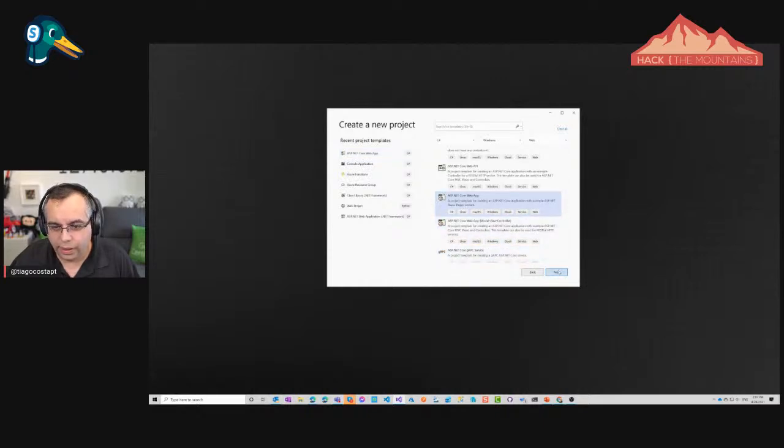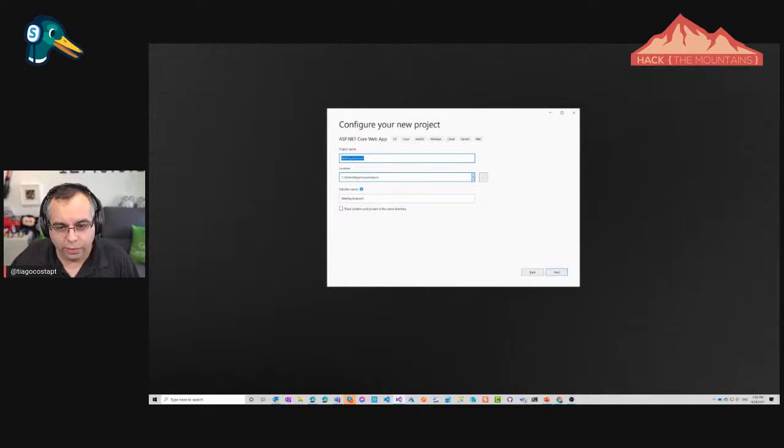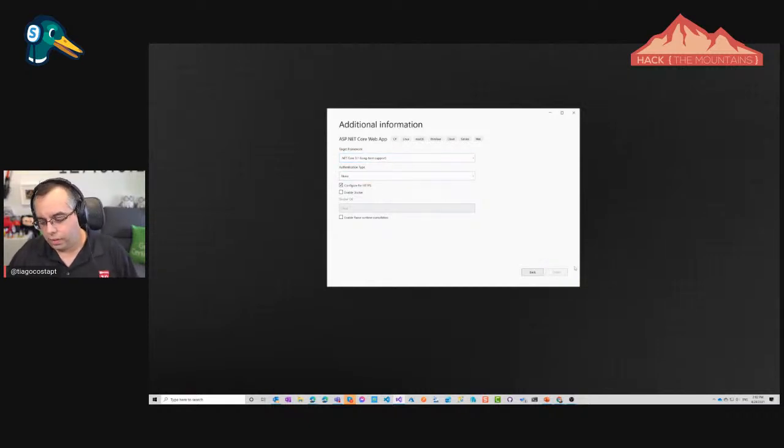ASP.NET Core Web App. I need to choose a location for this. And I'll just call this AZ Demo App Server. Okay, and we just press next. Now, .NET 3.1. I want the HTTPS on this. Click create. And now this is going to create kind of one of the